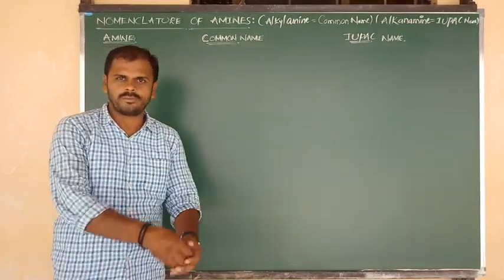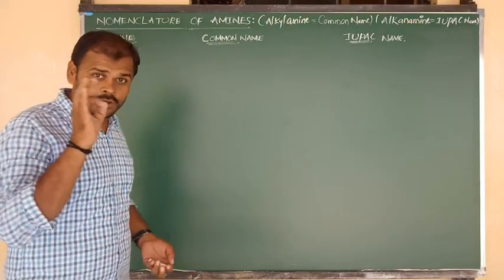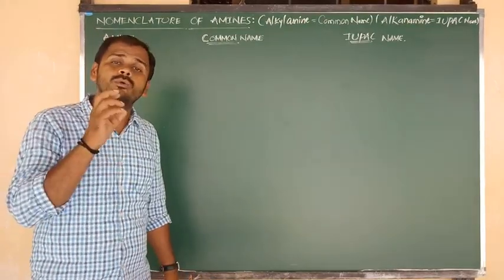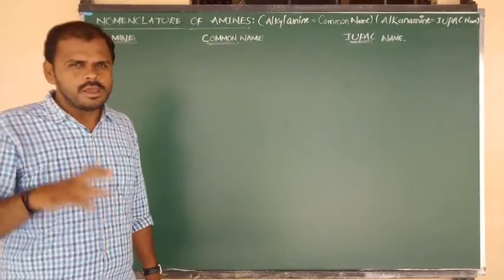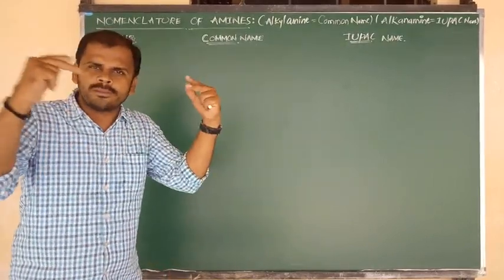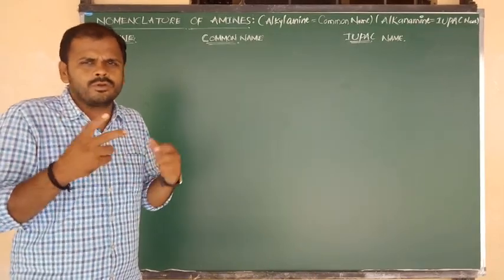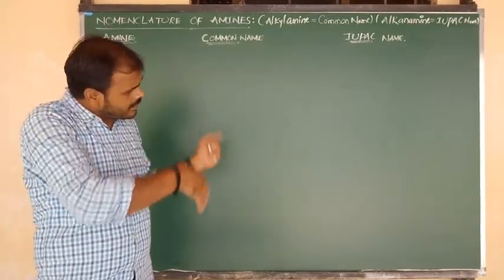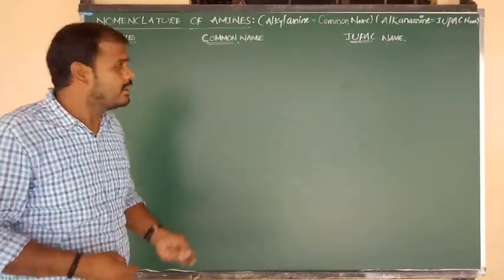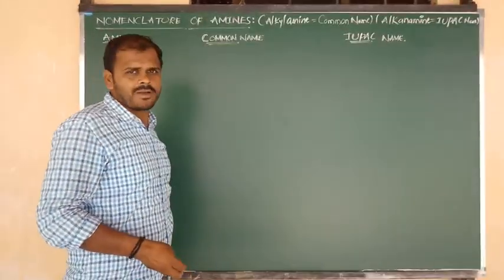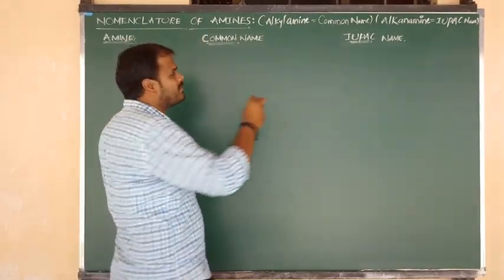So a complete story about the nomenclature of amines I am going to show you in this single video class. All of you, do you remember what the common name of amine is and what the IUPAC name of amine is? Try to remember two fundamental statements. If you know the two fundamentals, I hope you can write common names and IUPAC names easily.